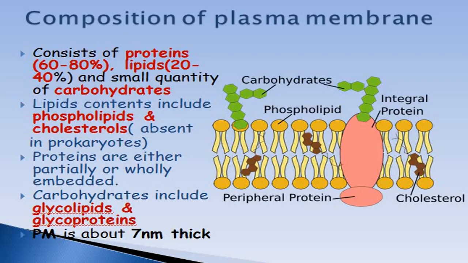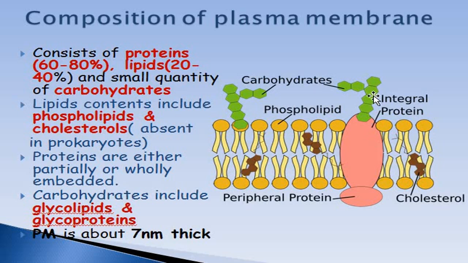Composition of the plasma membrane. Plasma membrane is basically made up of three major components: proteins that are 60 to 80%, lipids 20 to 40%, and only a small quantity of carbohydrates, about 1%. Lipids are mostly in the form of phospholipids, which make the main framework of the membrane, that is the bilayer. Another lipid is cholesterol. These cholesterol molecules fit between two phospholipid molecules at certain places, and cholesterol is absent in the prokaryotic plasma membrane. Carbohydrates may be branched or unbranched.